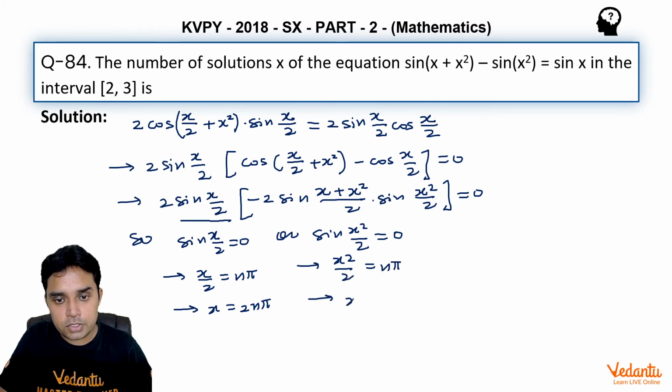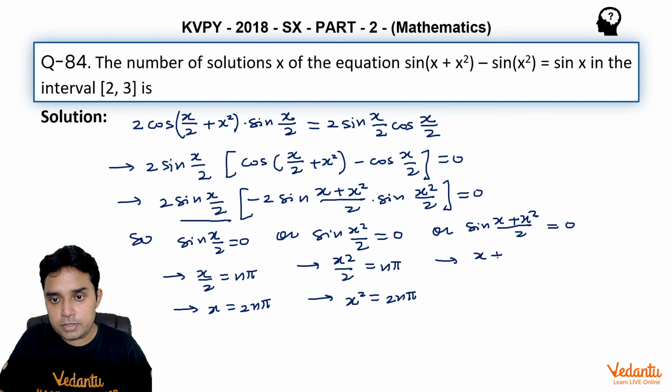So this x square will be equal to 2n pi. Or the third option is that sin of (x plus x square) upon 2 to be equal to 0. So this (x plus x square) upon 2 will be equal to n pi, and hence this x plus x square will be equal to 2n pi.